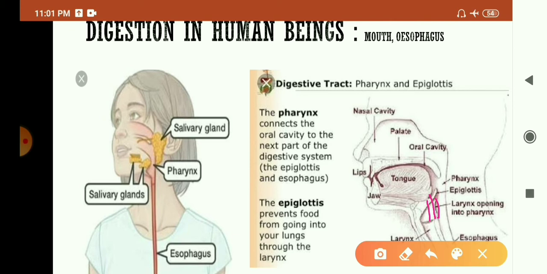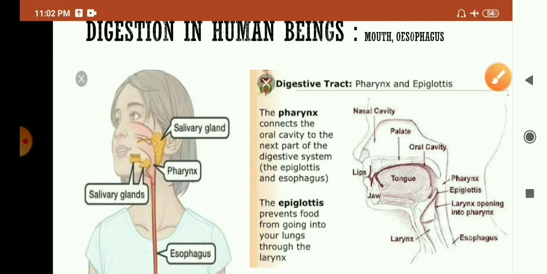The epithelial cells of the esophagus also secrete mucus, which lubricates the food. This also helps in moving food forward. Mucus means a jelly-like substance. So, epithelial cells present in the esophagus help in lubrication so that food can easily pass forward. The peristaltic movement pushes the food into the stomach.